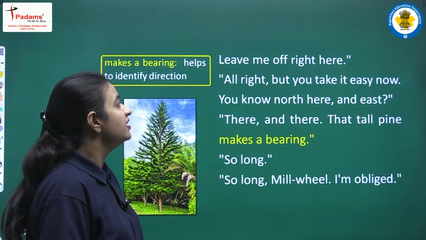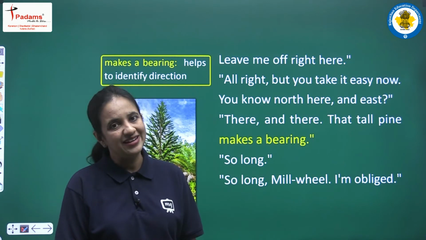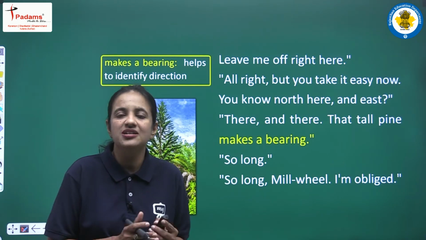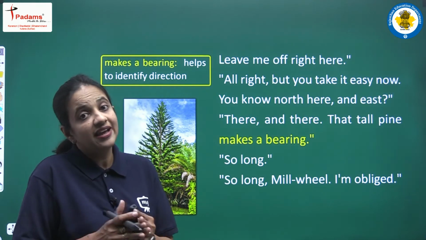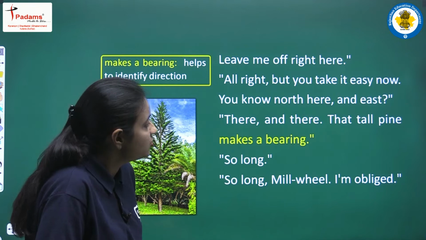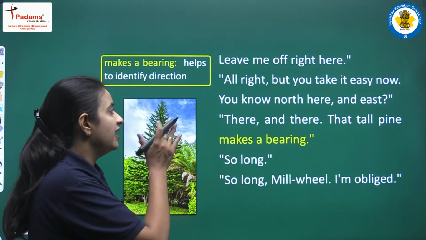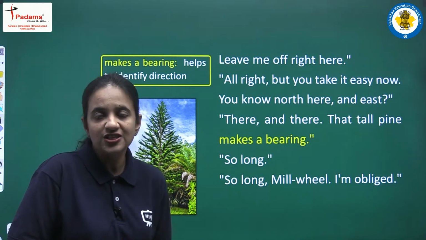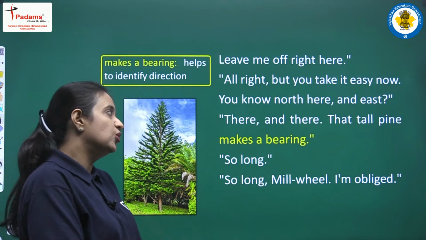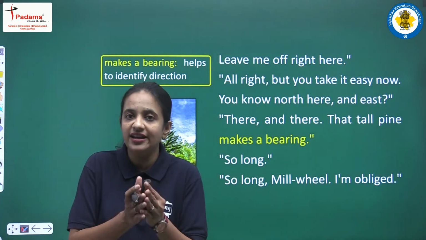Alright, but you take it easy now, north here and east. So finally Melville, now finally he is convinced, now finally he is agreed with this thing and he is saying that okay, alright, but just be careful, but you have to take it very easy. And next he is giving some of the instructions to Jody and he is saying that north here and east, right? So they are in between of a very dense forest.